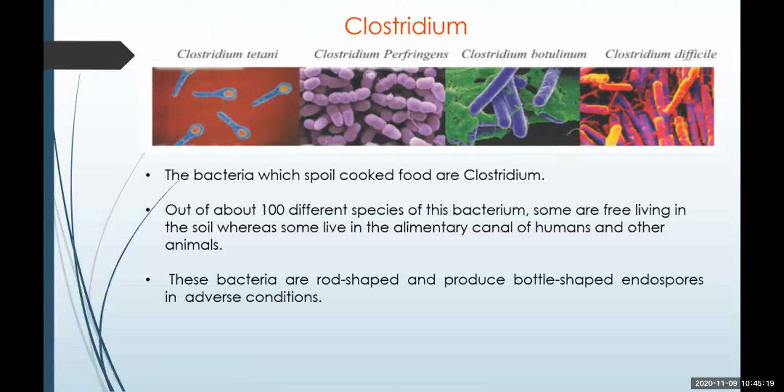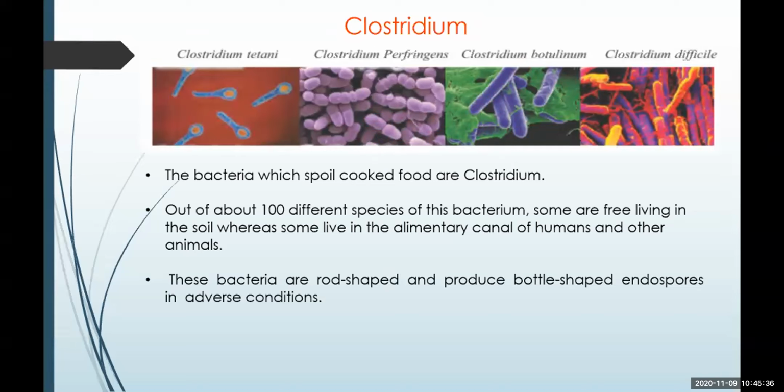dependent microbes. Now, these are basically rod-shaped bacteria, as you can see in the images. But when there are unfavorable conditions, they produce bottle-shaped endospores.